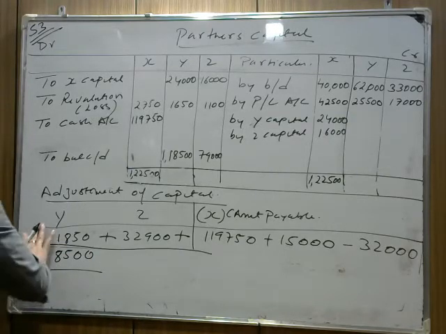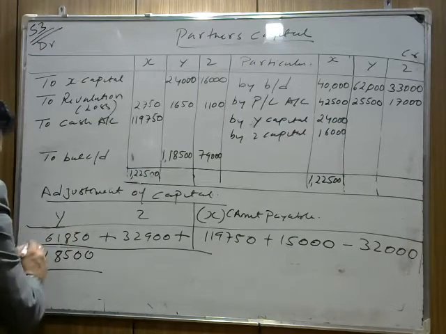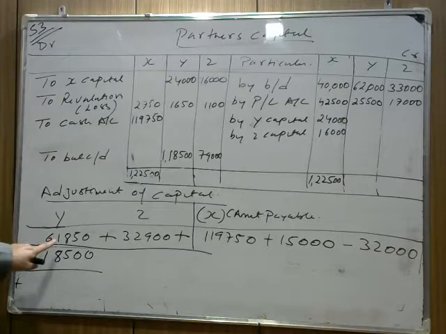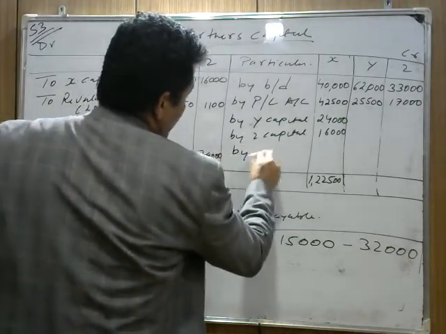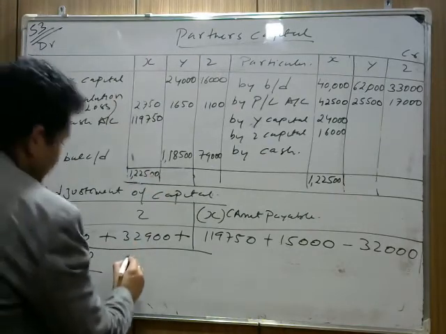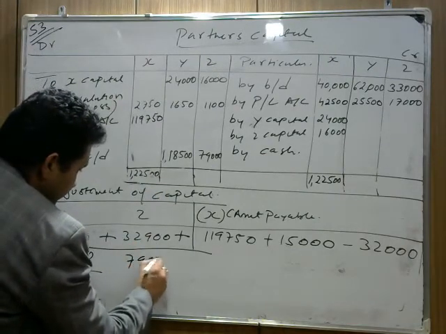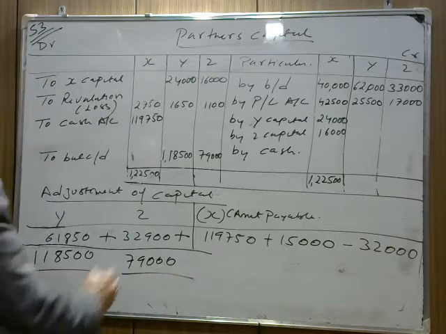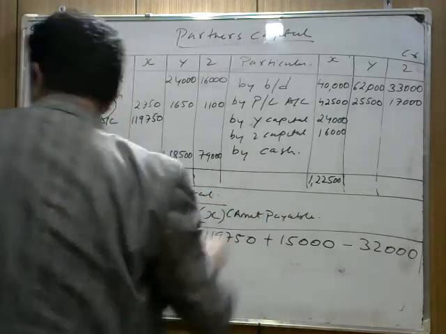Okay. Now check again. As per the adjusted capital, Y's capital is coming 61,850, but as per the new agreement Y should bring 1,18,500. It means Y needs to bring more cash. Similarly, if you check, Z needs to bring 79,000 as new capital and is bringing only 32,900, so he also needs to bring cash.